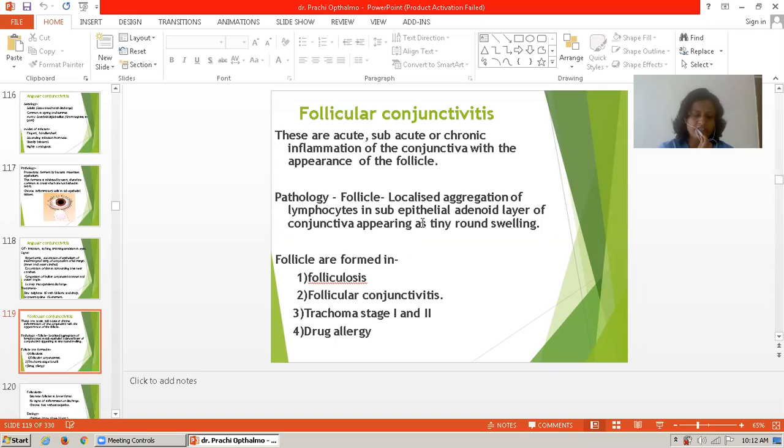Firstly, inclusion conjunctivitis, epidemic keratoconjunctivitis, pharyngoconjunctival fever, Newcastle conjunctivitis, and herpetic keratoconjunctivitis. Then there is trachoma, due to chemicals and toxins, then drug toxicity, and it is also associated with tonsillitis or adenoids in children.